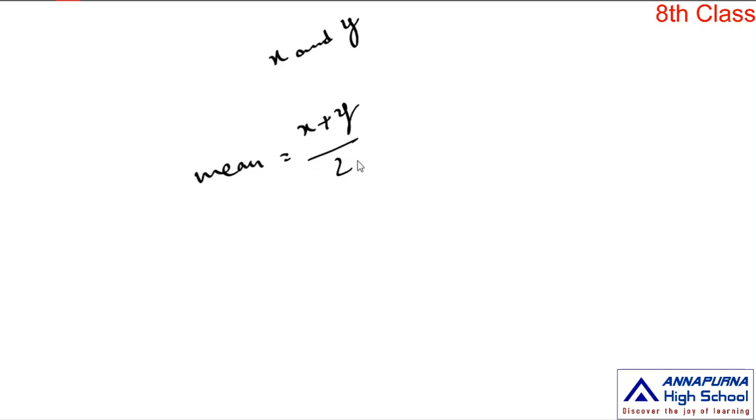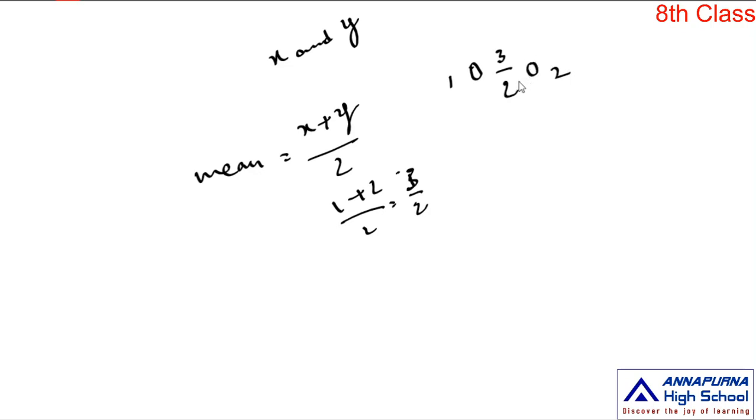If you find the mean of the two given rational numbers, you can insert one rational number in between them. For example, if you choose two numbers 1 and 2, the mean of these two numbers is equal to (1 plus 2) by 2, which is 3/2. So this 3/2 lies in between these two numbers. And again, if you find the mean of 1 and 3/2, you insert one more rational number in between them. And if you find the mean of 3/2 and 2, you insert one more rational number in between them.